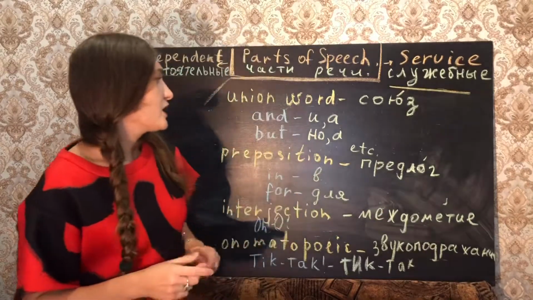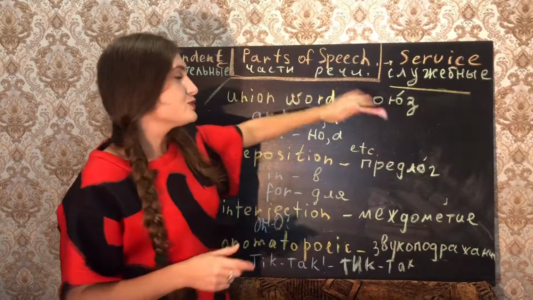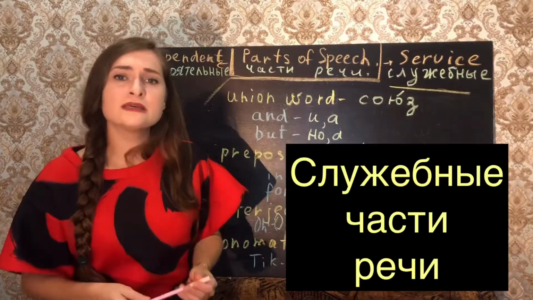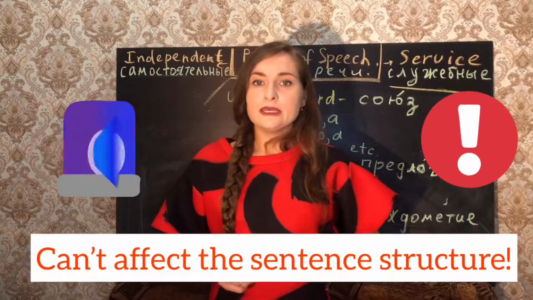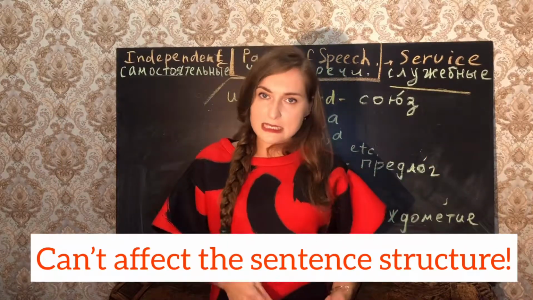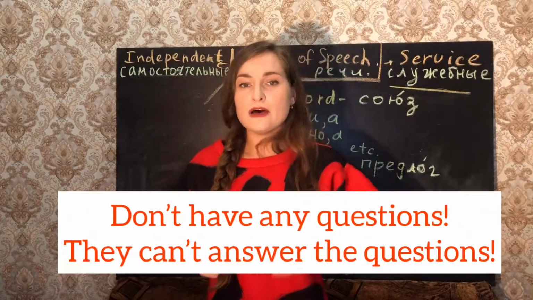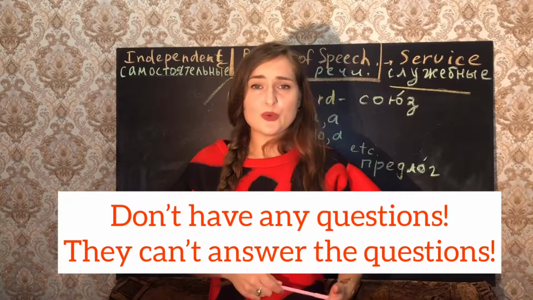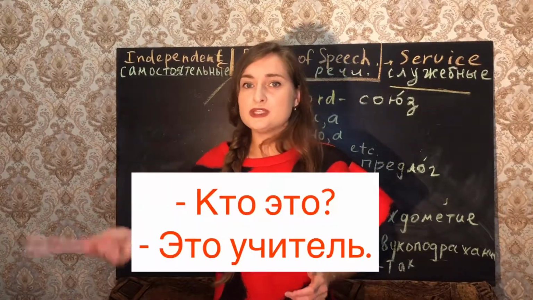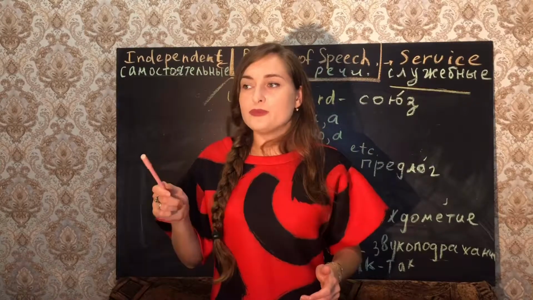So what is the main thing about the service parts of speech? Служебные части речи. The main thing is that they cannot affect the structure of the sentence, and they don't have any questions. So, for example, if you want to ask, who is this? This is a teacher. Кто это? Это учитель or преподаватель.